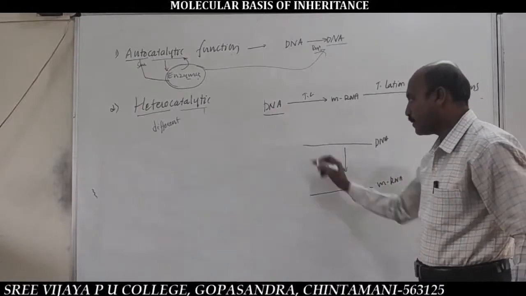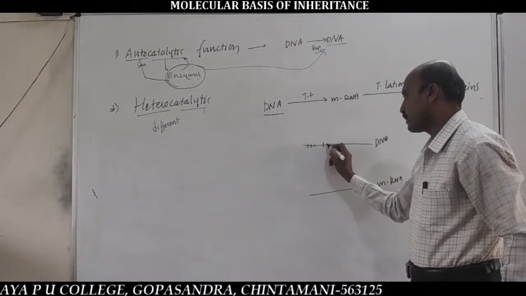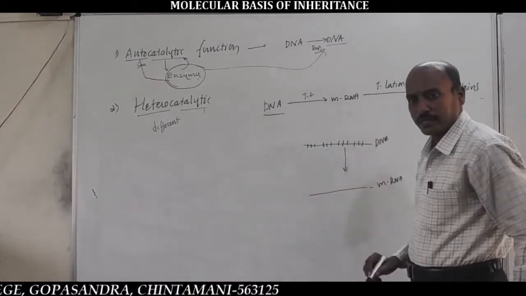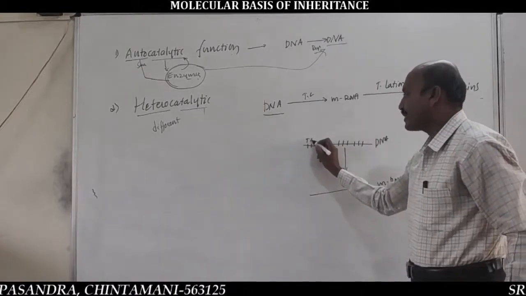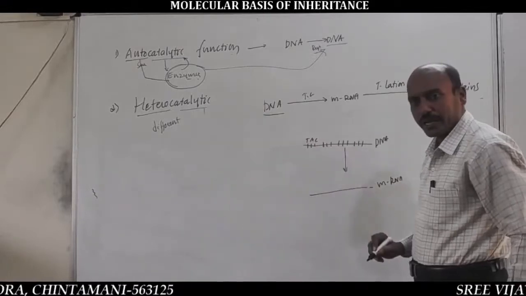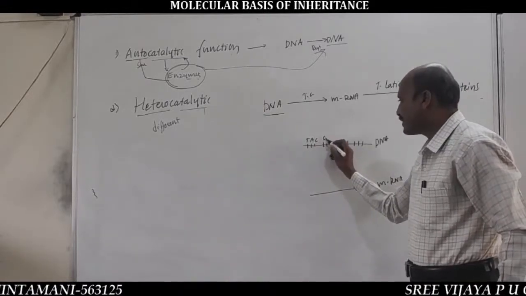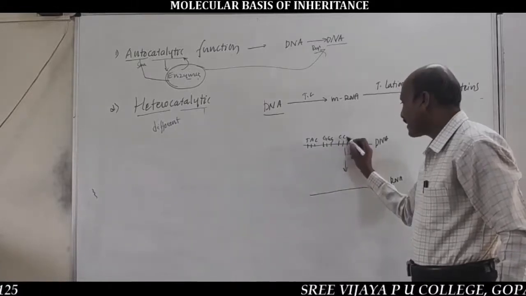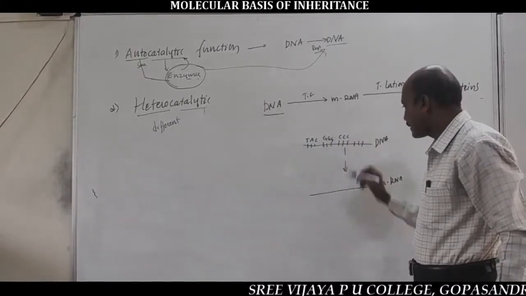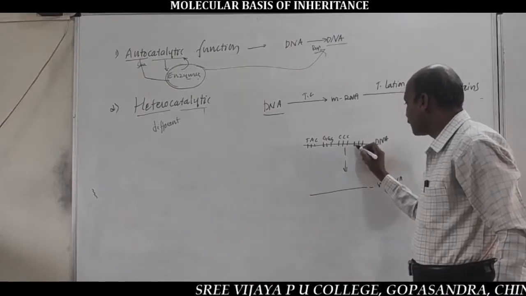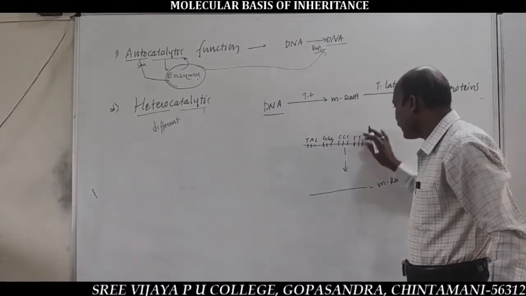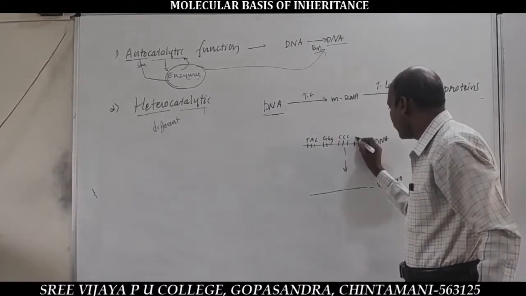For example, if one of the strands of DNA contains TAC nucleotides, GGG nucleotides, CCC nucleotides, and AAA nucleotides.